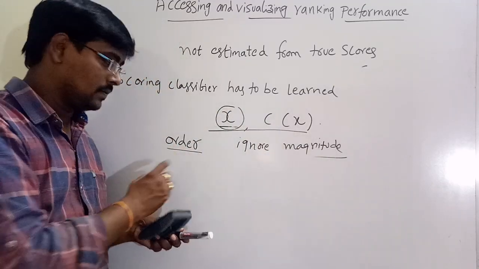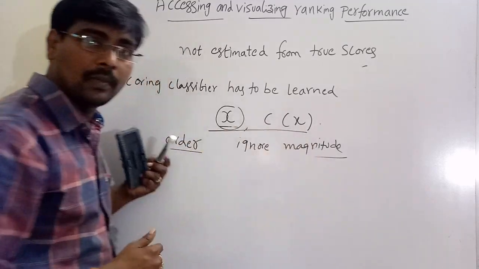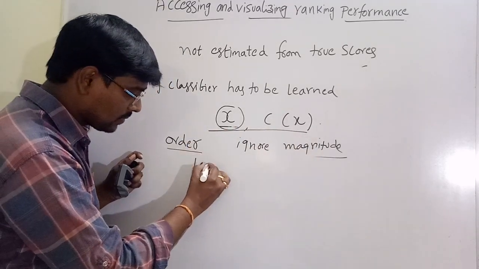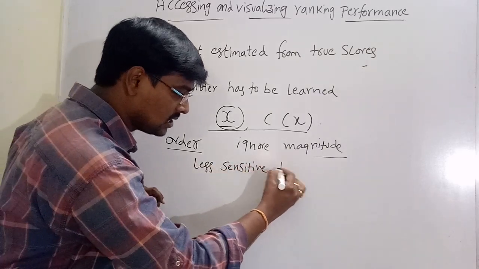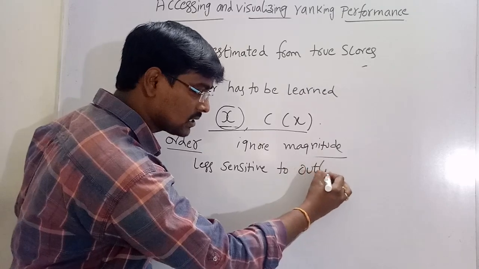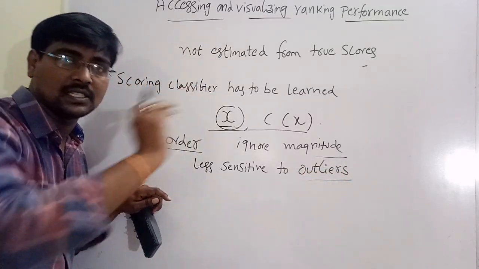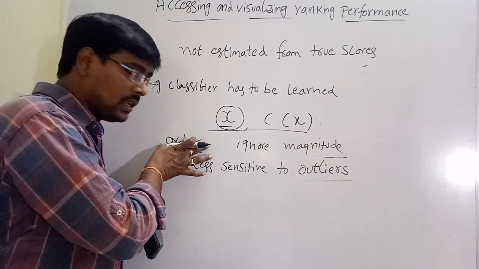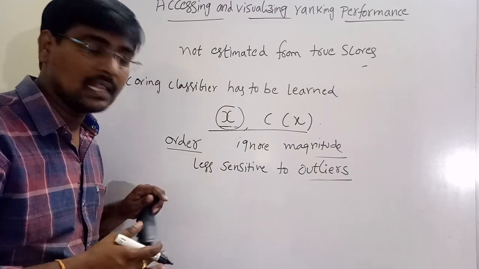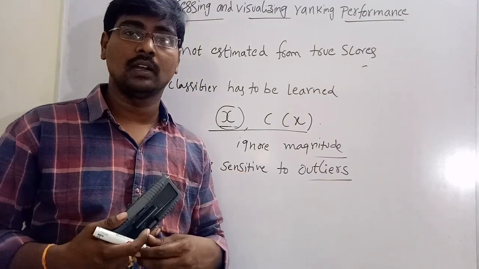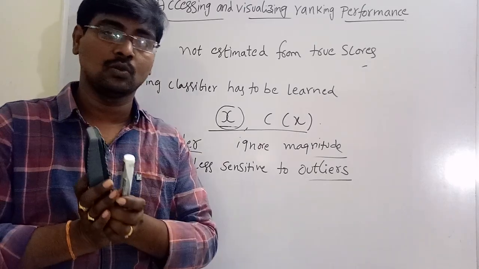What is the reason? If we impose only order but not magnitude, it is less sensitive to outliers. Everyone knows what an outlier is? That is simply a misclassification. So if you maintain the order imposed by the scores, it is less sensitive to outliers, and there is less chance of outliers occurring.